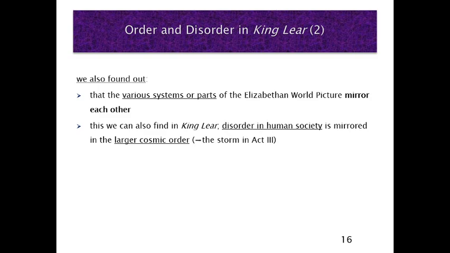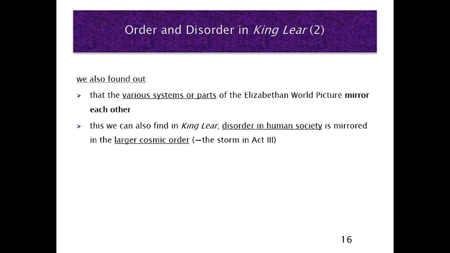What we also found out at the beginning of the course is that the various systems or parts of the Elizabethan world picture mirror each other. For example, we said human society and the larger cosmic order. And I already mentioned at the beginning of the course that we will come back to that when we discuss King Lear. This is what I'm doing now. When we have a look at King Lear, we can see that disorder in human society is mirrored in the larger cosmic order. Just think about the storm in Act 3.